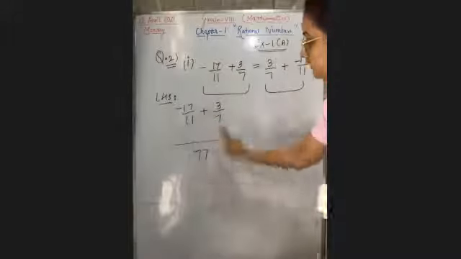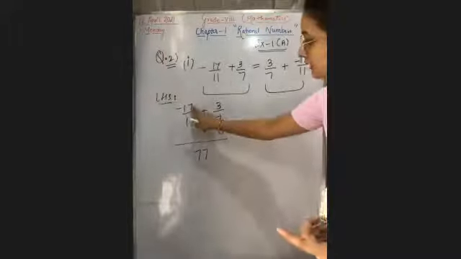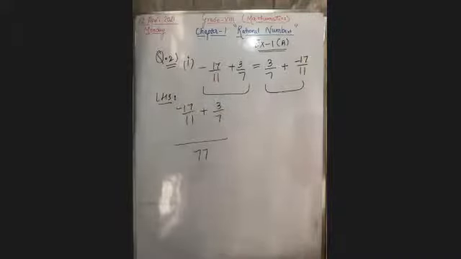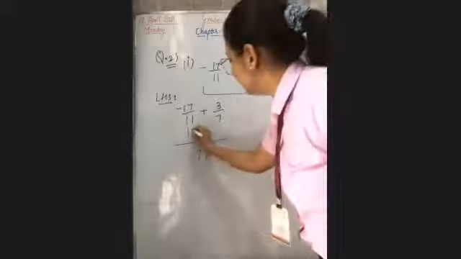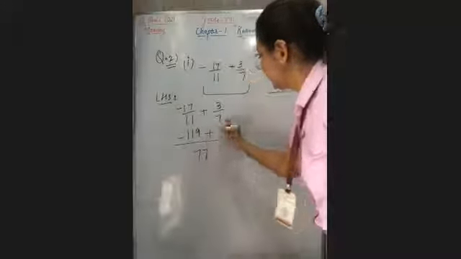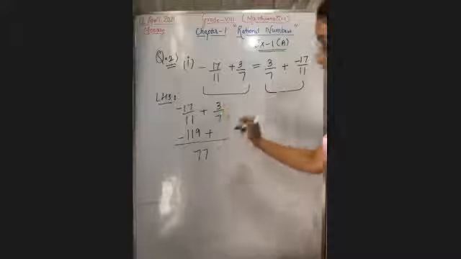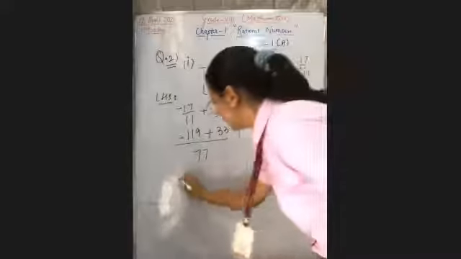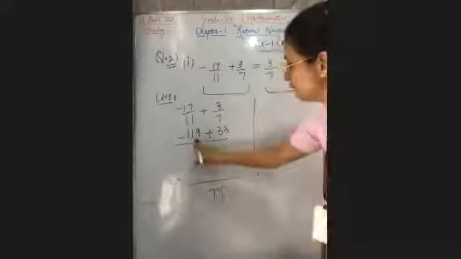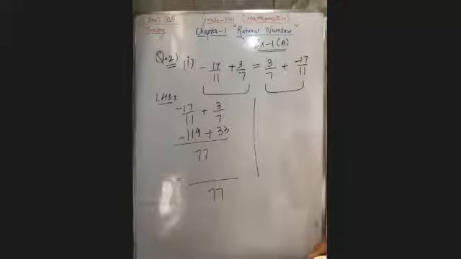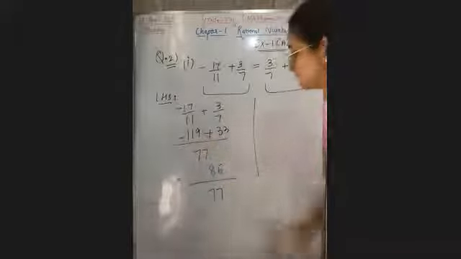Now 11 sevens are 77, and 17 multiplied by 7 is 119, and the sign will be negative, plus 3 multiplied by 11, which is 33, over 77. Now what is the subtraction answer? 119 minus 33 is 86. The sign will be negative. So this is the answer of the left hand side.